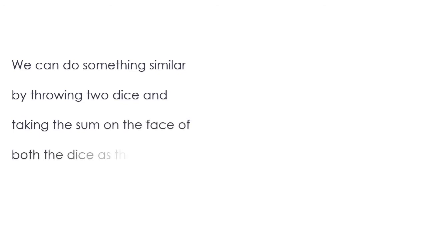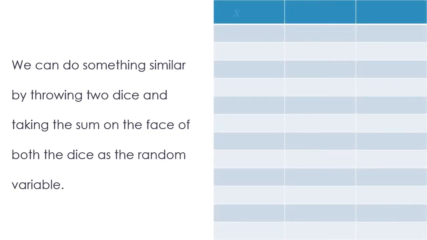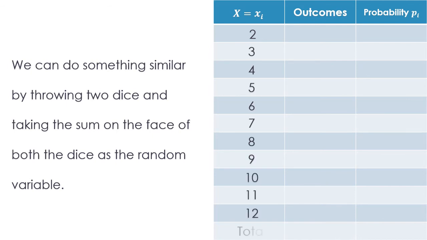To understand the definition still better, let's take another example with which you are very familiar: throwing two dice, with the sum on the faces of both dice as the random variable. That's going to be a bit longer than I expected, because the sums on the faces of the dice are 2, 3, 4, 5, 6, 7, 8, 9, 10, 11, 12. So the minimum total on the faces of the dice is 2 and the maximum is 12.